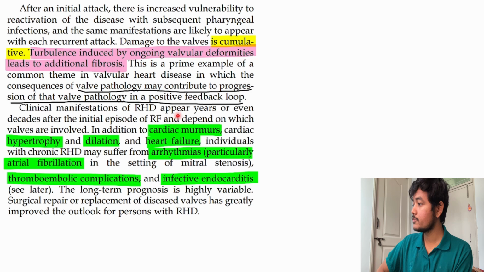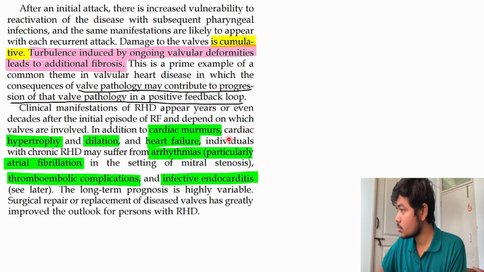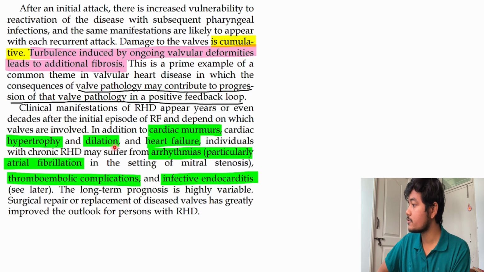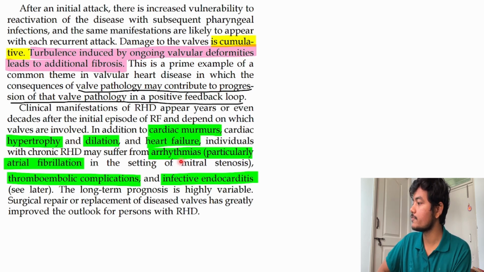Clinical manifestation of rheumatic heart disease appears here or even decades after the initial episode of rheumatic fever, and depends on which valves are involved. In addition to cardiac murmurs, cardiac hypertrophy and dilatation, and heart failure, individuals with chronic rheumatic heart disease may suffer from arrhythmias, particularly atrial fibrillation in the setting of mitral stenosis.